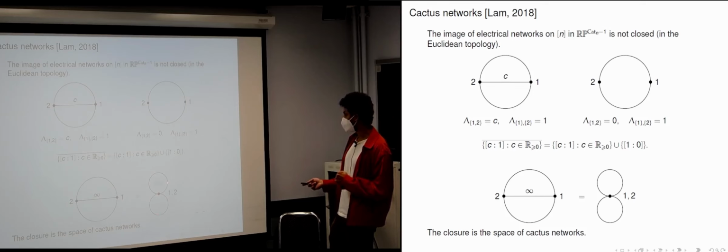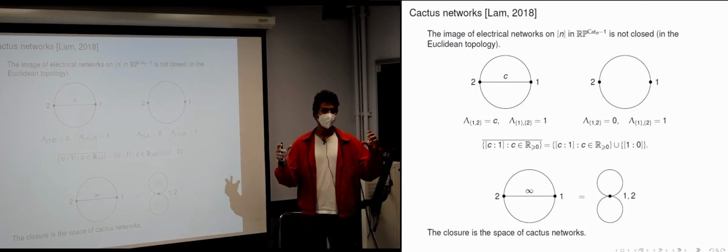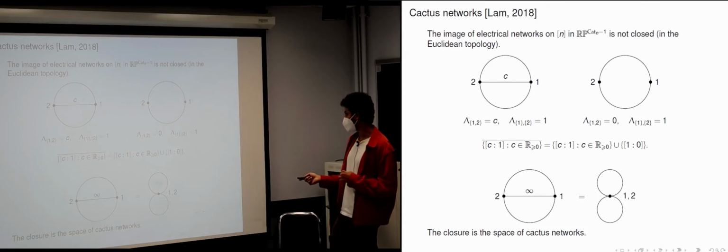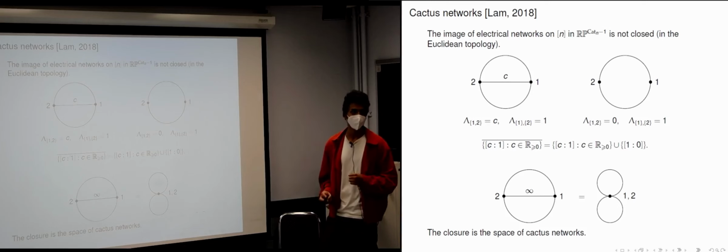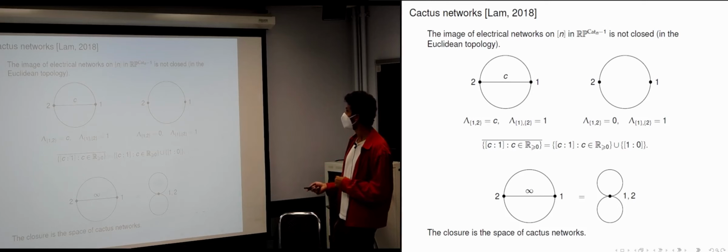So the more general notion that Thomas Lam introduced is electrical networks on these shapes you get by starting with a bunch of points on the boundary of a disk and gluing some of them together using a non-crossing partition. So you would get shapes that look like cacti. So this is the space we are really talking about. But like I said, you don't lose too much by just thinking of circular planar networks, so you should feel free to keep thinking of it that way.